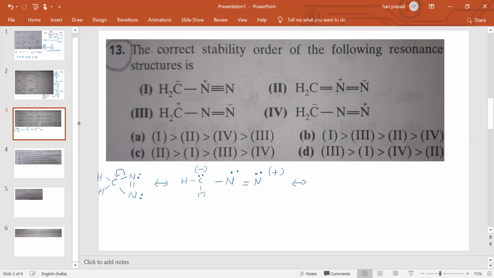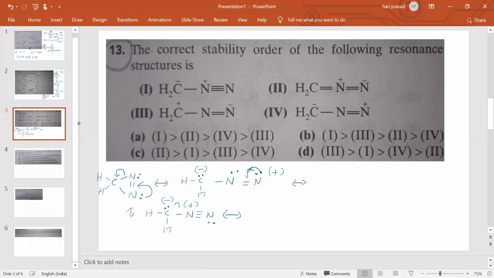Next, we will see the next resonance structure, which we can write like this. This lone pair already has a positive charge, therefore the lone pair will not shift. Otherwise, we write the shift like this: this lone pair is shifting, this bond pair is shifting. Then we write CH2 with carbon having a negative charge, this N triple bond N, with N having a lone pair and this N having a positive charge. This is one resonance structure.